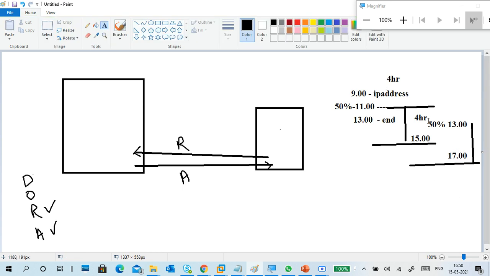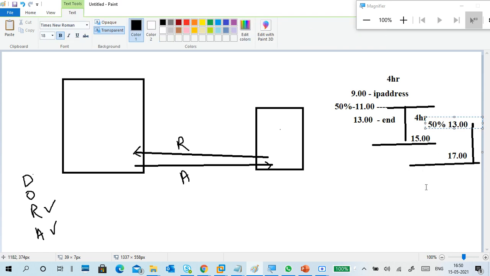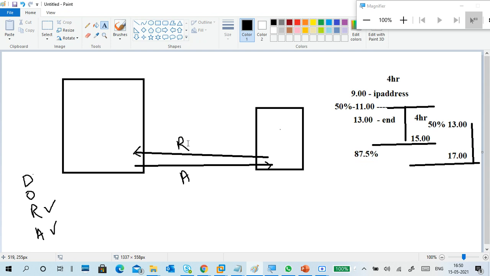If in case it is failed at 50% of lease duration, the next attempt is at 87.5% of the lease duration. So for example, if it is failed at 50% of lease duration here, again at 87.5% of total lease duration, it will try to send a request and acknowledgement.